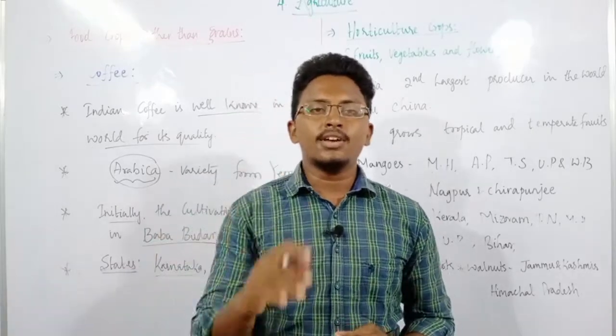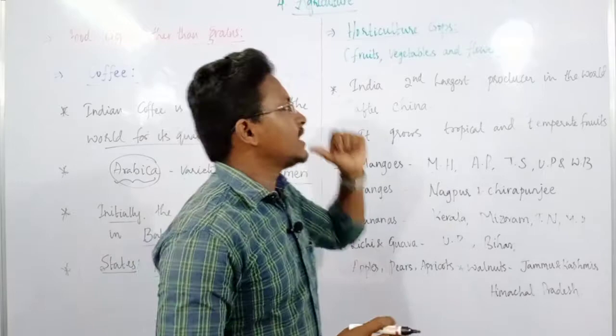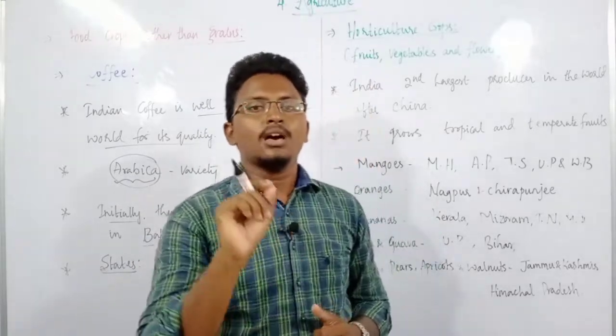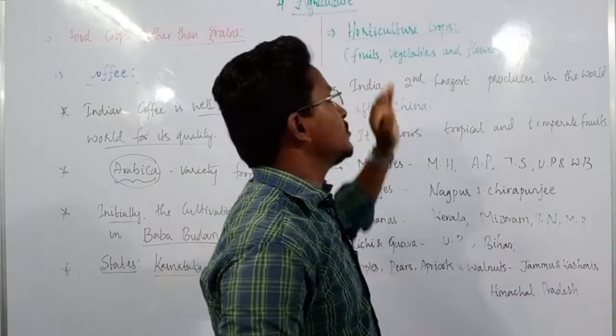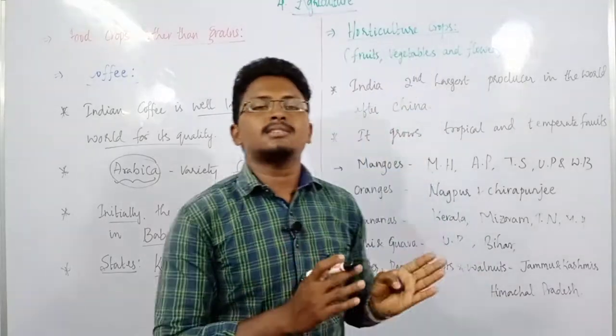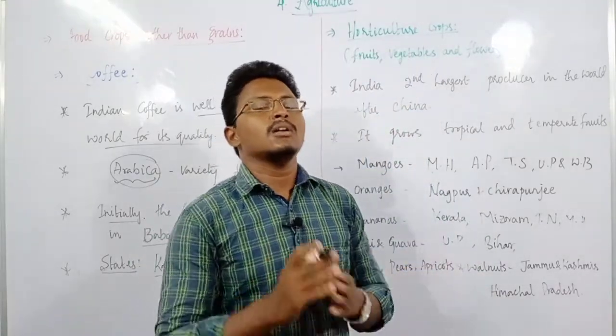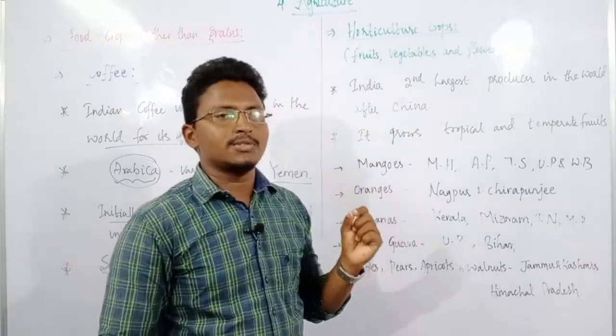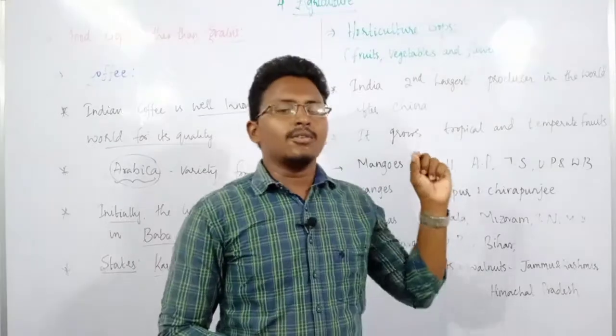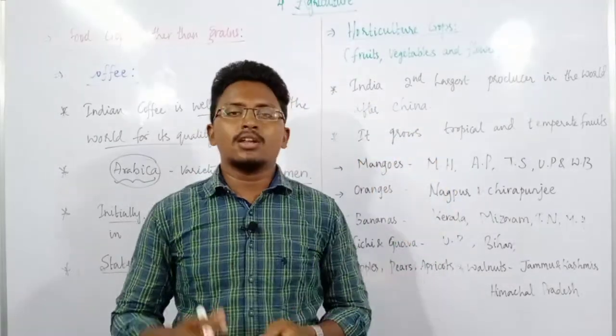Then the other very important crops are horticulture crops. What do you mean by horticulture? Horticulture means growing of fruits, vegetables and flowers. So these three things together we can call horticulture crops. So what are the varieties of vegetables, fruits as well as flowers that are grown in our country?